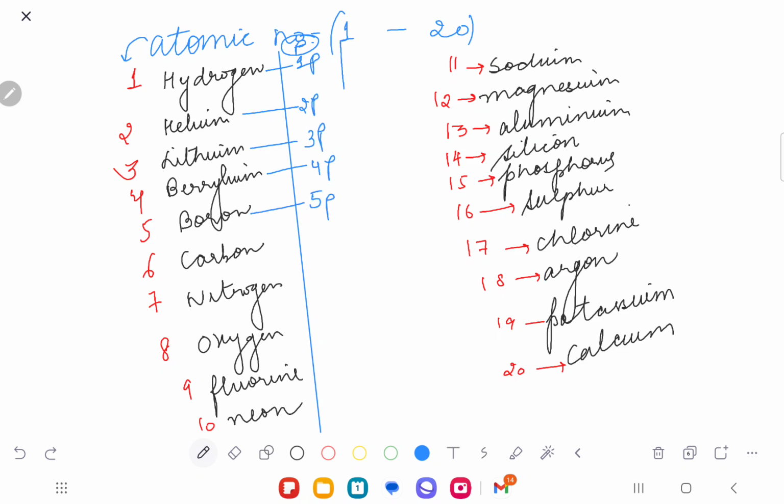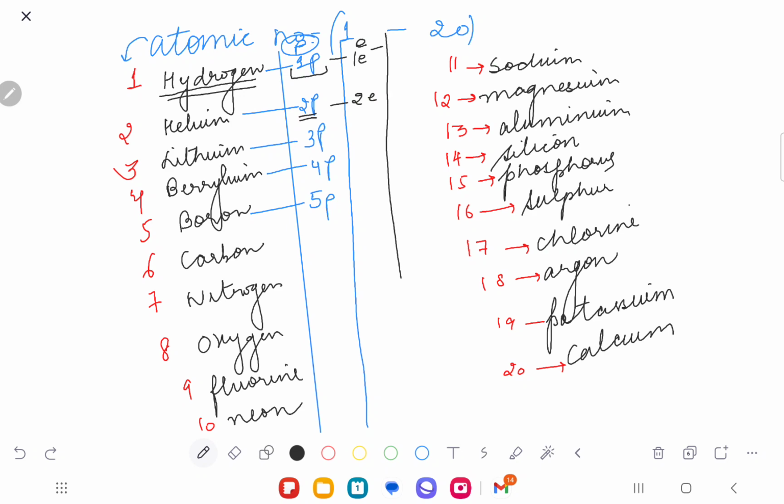You understand? And in every atom, the number of protons is equal to the number of electrons. So if hydrogen has 1 proton, it will also have 1 electron. If helium has 2 protons, it has 2 electrons. Lithium has 3 protons, so it has 3 electrons.